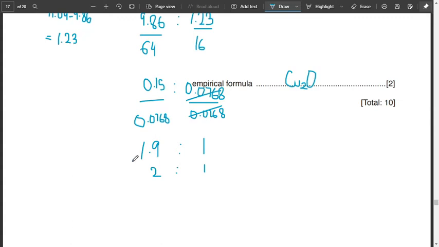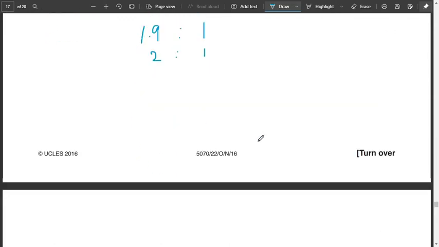Also, if the values had been in the middle, like 1.5 or 1.6 or 1.4, we would multiply by 2. For empirical formula, you can check out videos. If you want further help, you can always put your comment in the description below, and I'll solve them for you. So this was our one question which is completed.